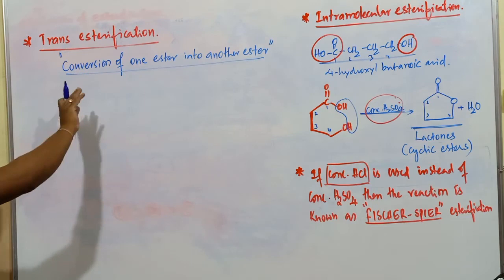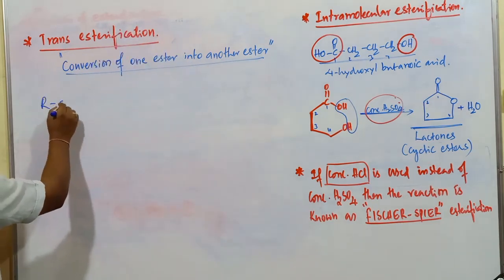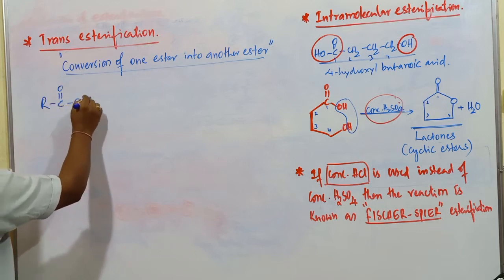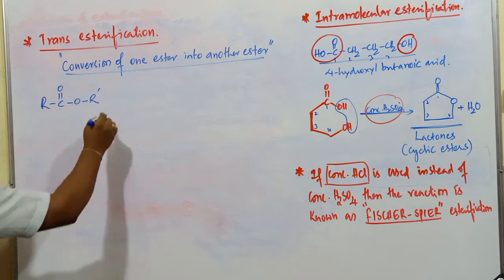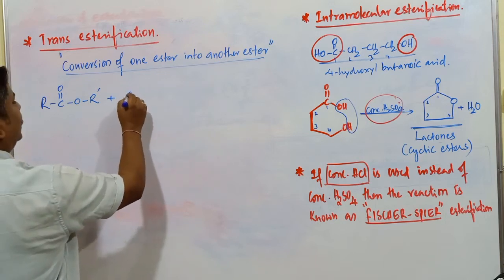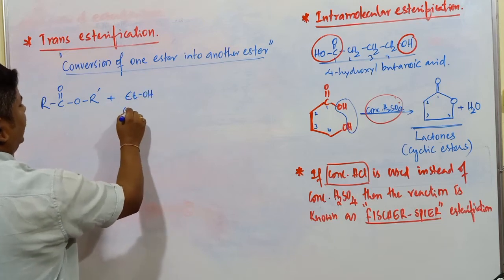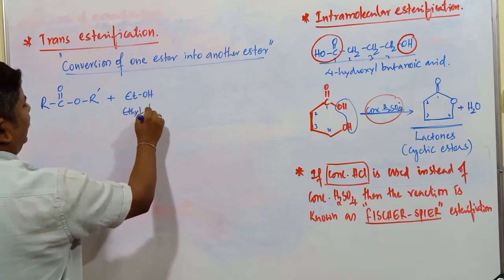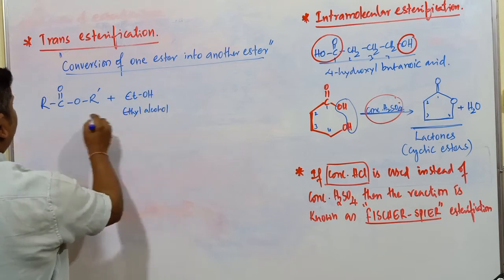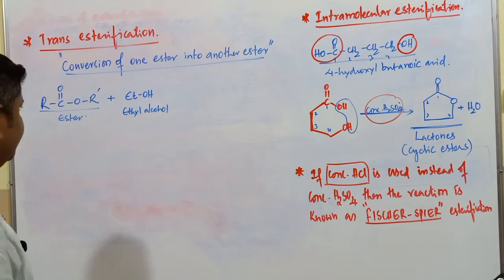Already an ester is present here. It is converted into another type of ester compound. RCOOR', when this is treated with EtOH, ethyl alcohol, C2H5OH. This one is an ester. You can take any particular group, R'.